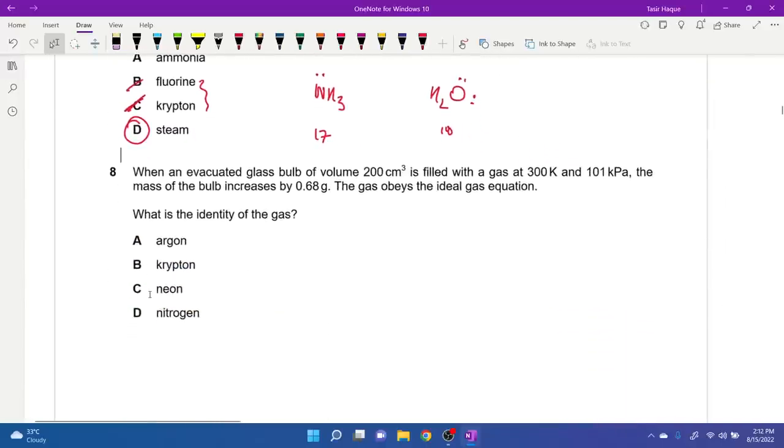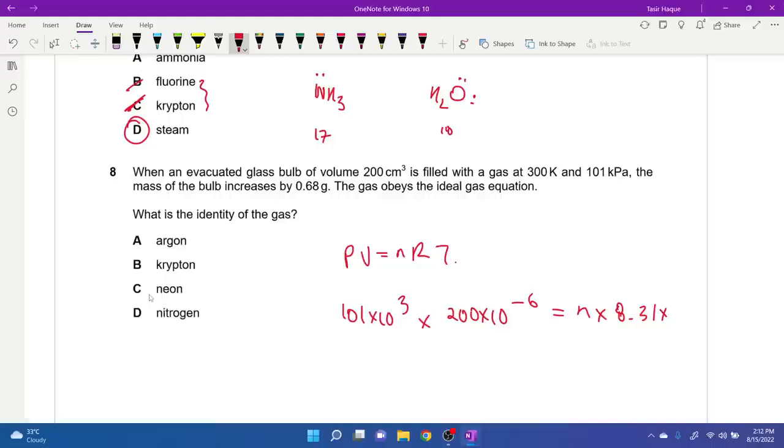8. When an evacuated glass bulb of volume 200 cm3 is filled with a gas at 300 Kelvin and 101 kilopascals, the mass of the bulb increases by 0.68 grams. The gas obeys the ideal gas equation. Identify the gas. Okay, PV is equal to nRT. We're going to use this equation. 101 times 10 to the power 3 pascals times volume 200 times 10 to the power -6 is equal to n times 8.31 times 300 Kelvin, right?